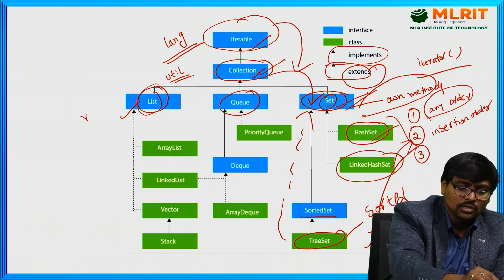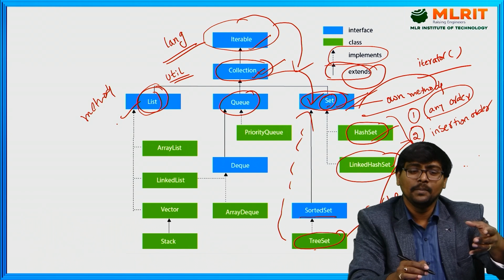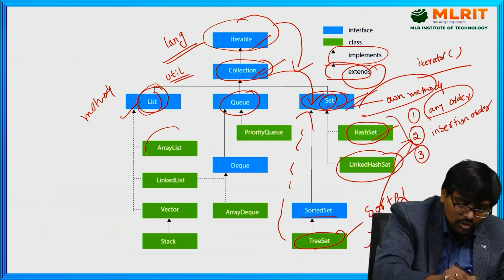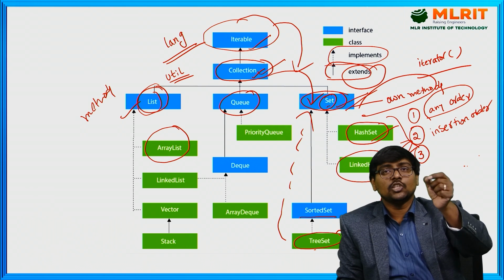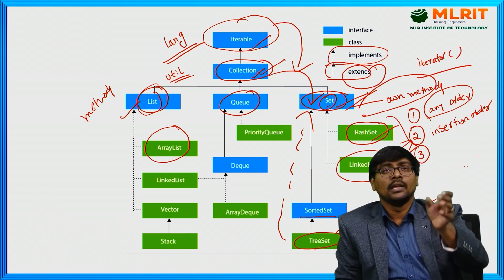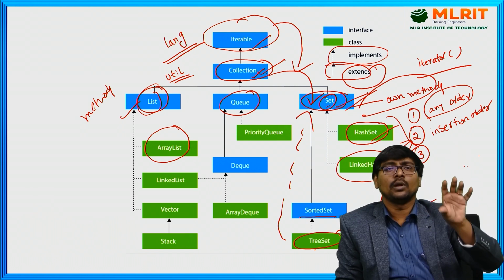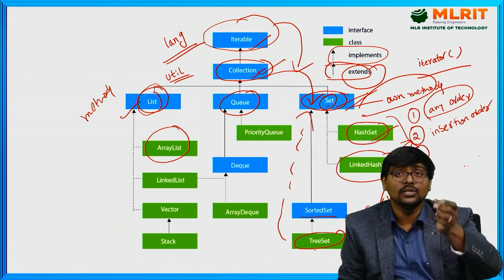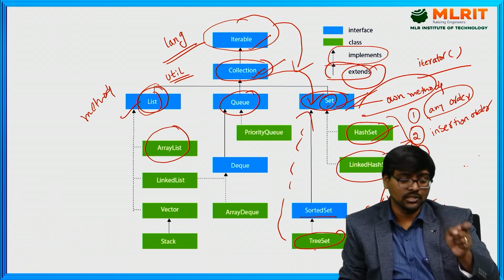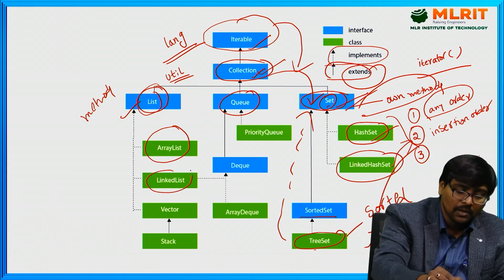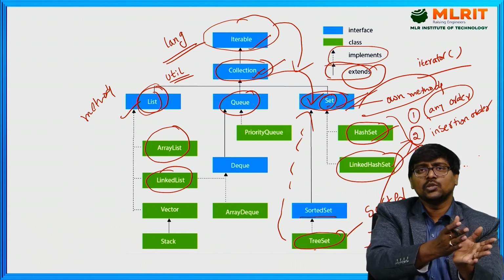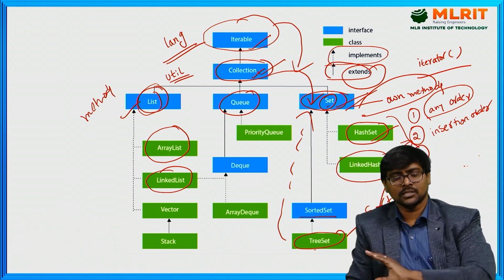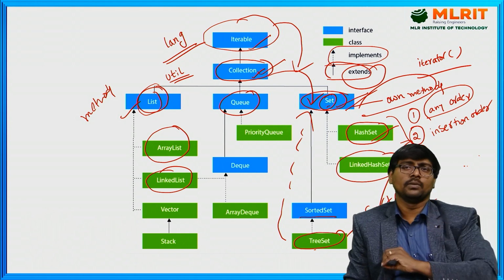Exactly, list also consists of some methods. The list methods are implemented by three classes. First one is array list. You know, the array: static memory allocation. That is, initially you need to allocate the memory. In future, if you want to change, it is not possible. To overcome such a problem, we are using linked list. Dynamically, we can add and delete. Anyway, each one has advantages and disadvantages. Once we move to the list, we will discuss with examples.